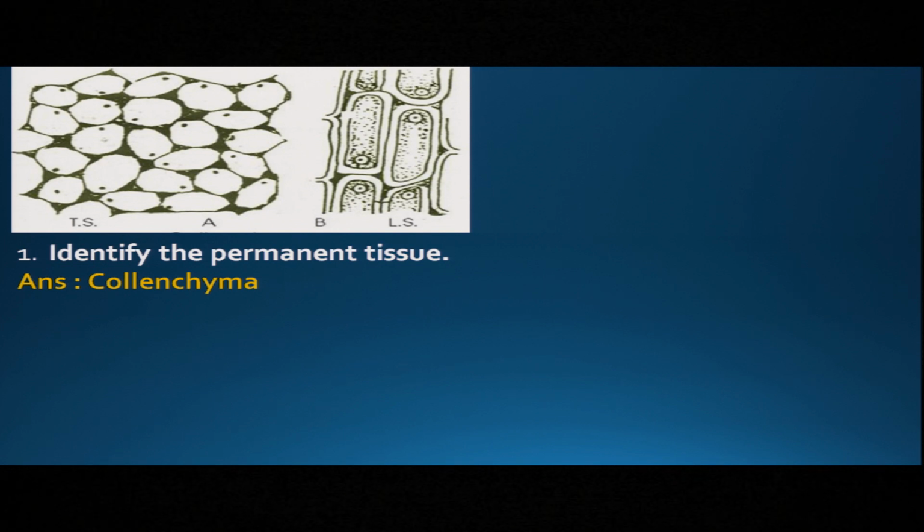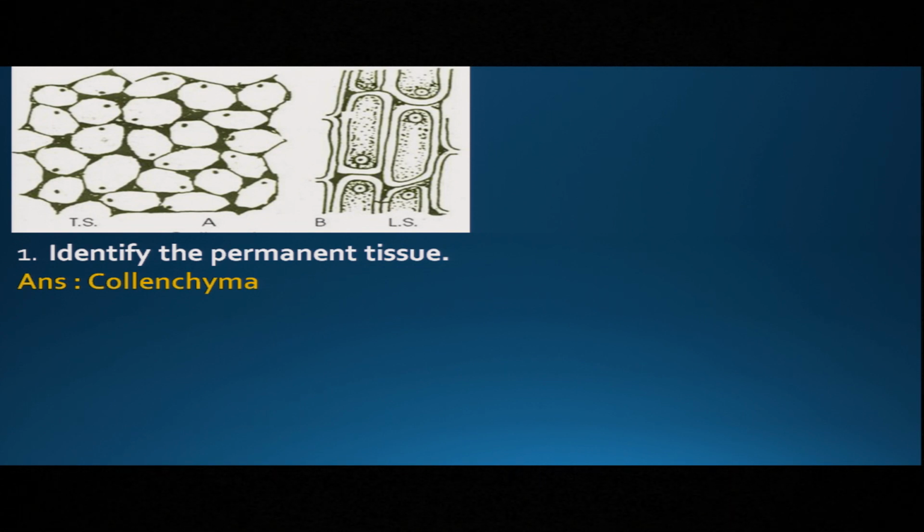It is the collenchyma tissue. The cell wall is thin but only thickened at the corner, at the angle, due to deposition of pectin. Cells are living. That's why it's collenchyma. The peculiar characteristic of collenchyma is that the thickening is at the angle only.